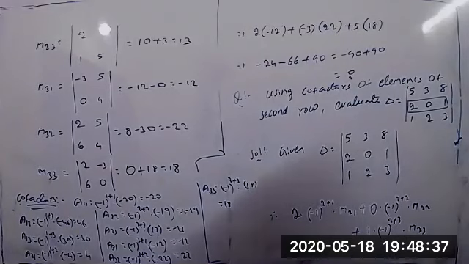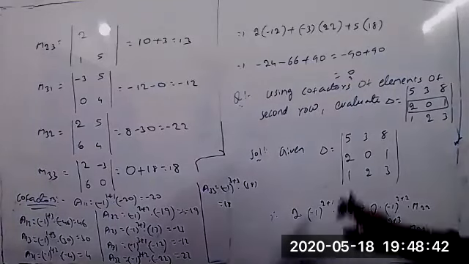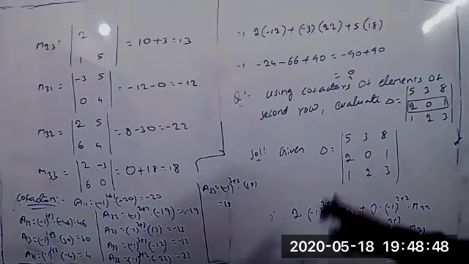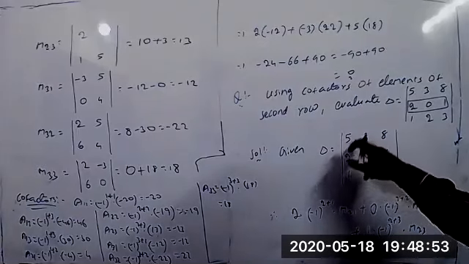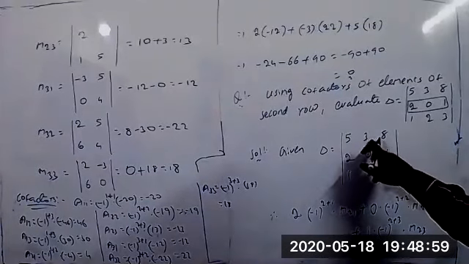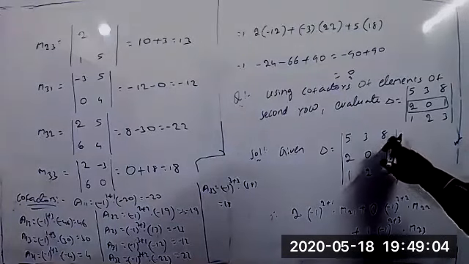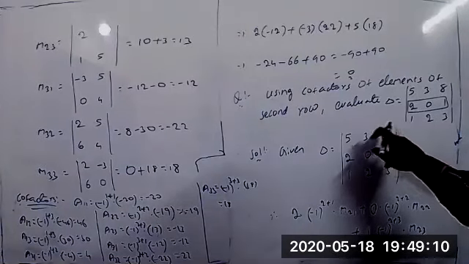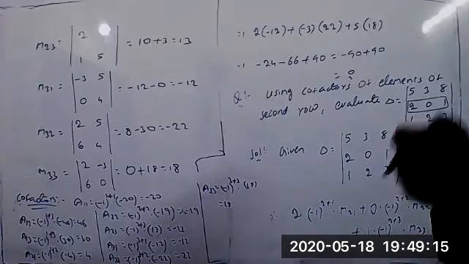This is actually how to find the determinant of the given matrix. This is the formula. Suppose you take the first row, the same procedure: 5 into minus 1 whole power 1 plus 1 into M11, plus 3 into minus 1 whole power 1 plus 2 into M12, plus 8 into minus 1 whole power 1 plus 3 into M13. This is the formula, and I can find each and everything.